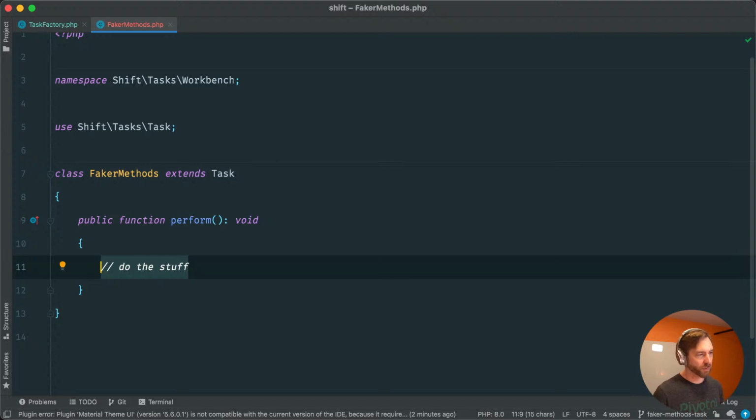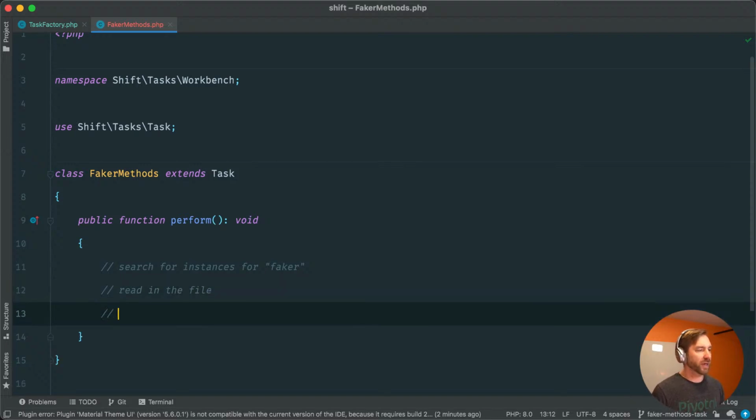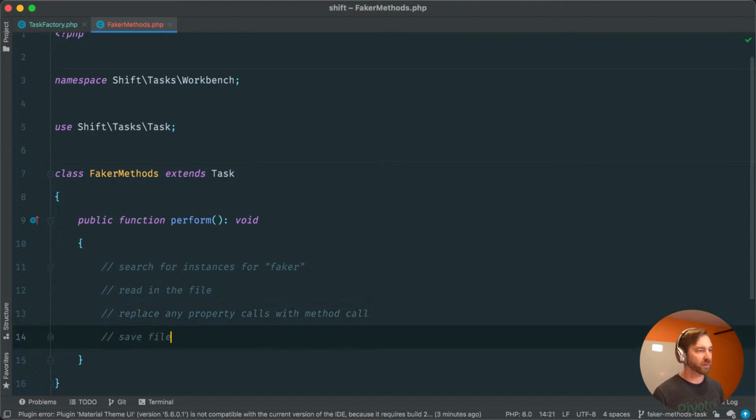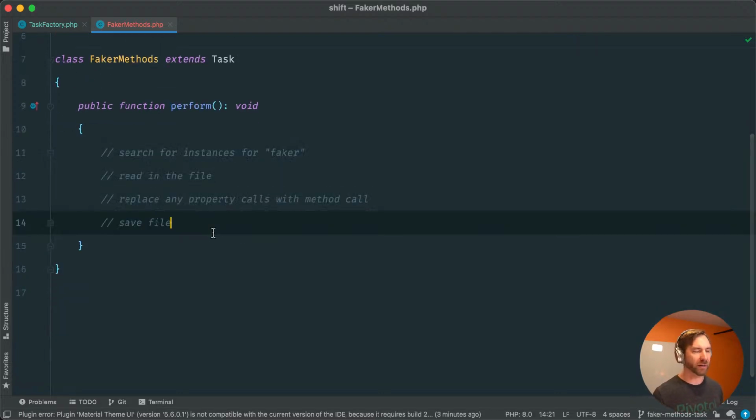So really what we want to do is search for instances of Faker. That's pretty straightforward. And then we would probably want to read in the file, of course, and then replace any property calls with method call, and then save the file. So again, super straightforward stuff here, but it'll save somebody from writing crazy regular expressions on their own. We can do that for them and have a nice little task.